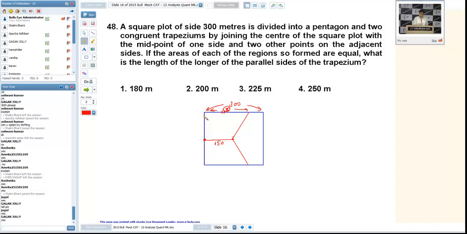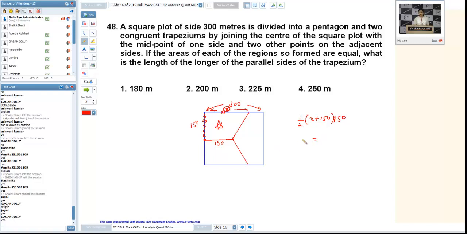This length is also 150 again because the middle point was joined. Now if I calculate the area of the trapezium, it will be half the sum of parallel sides into the distance between them. This is equal to... Now read the second and last line.